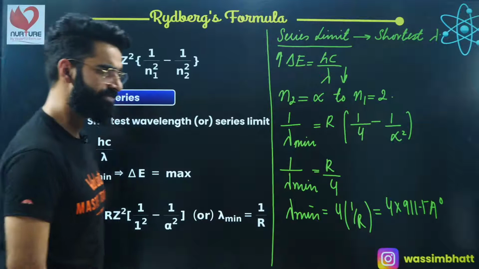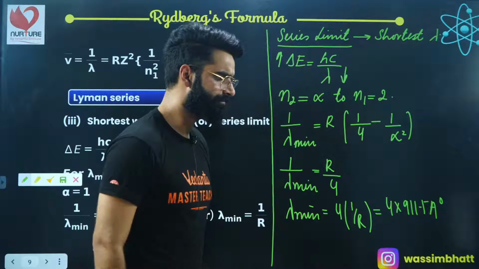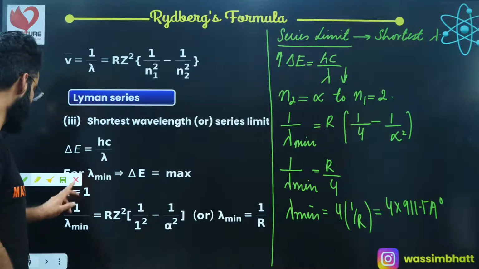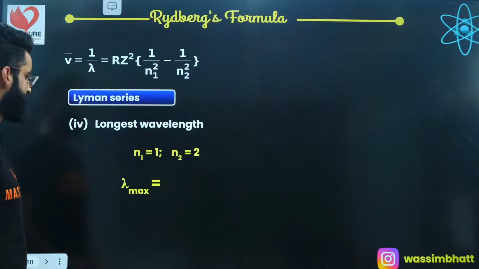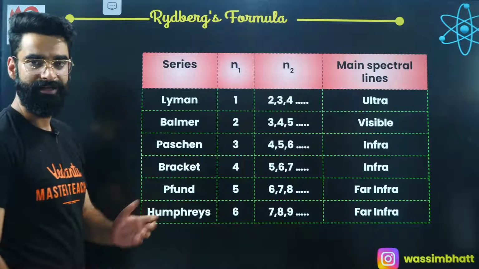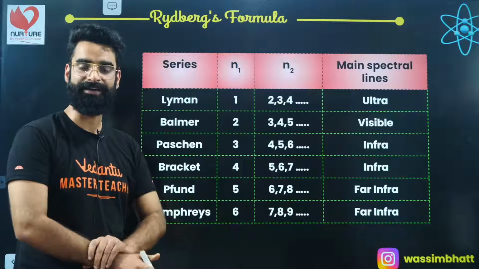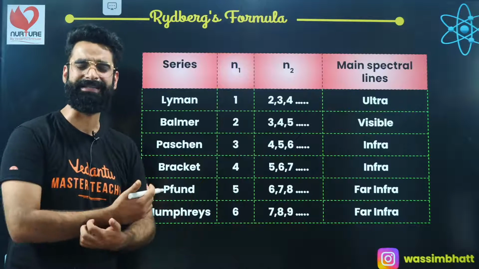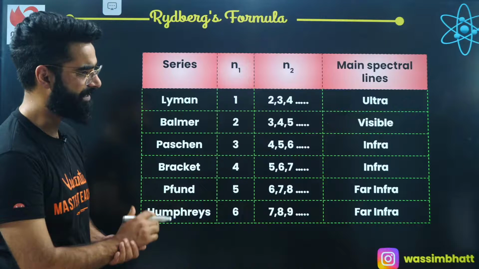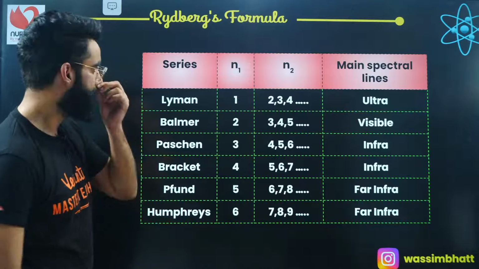Yes, Krishna, shortest wavelength means series limit. I'm sure every single thing is clear till here. I showed you exactly how to calculate the shortest wavelength and the longest wavelength in case of different series. Similarly, you can calculate the series limit of Paschen, Brackett, and so on by using the Rydberg's formula. That's it. Now we will understand.